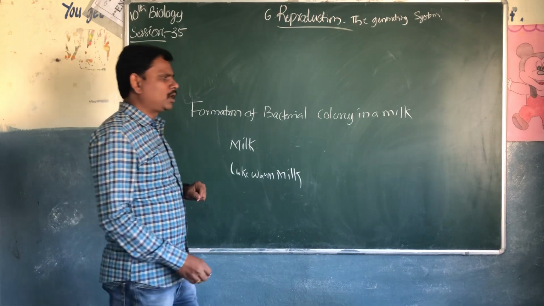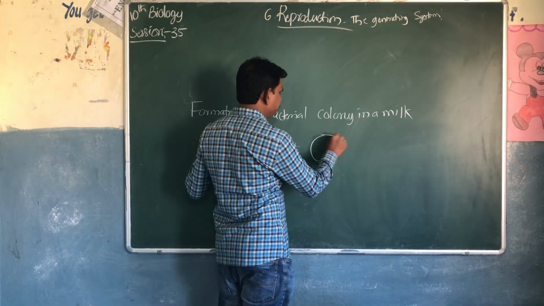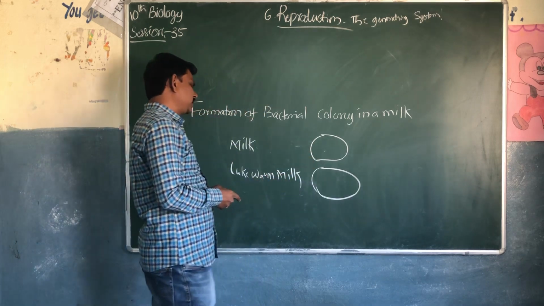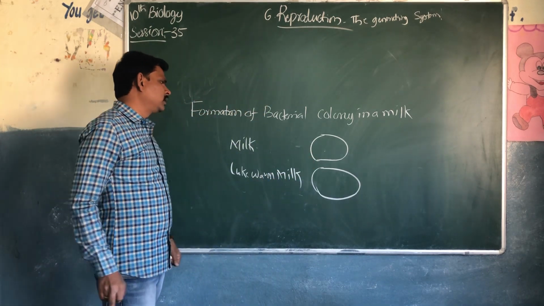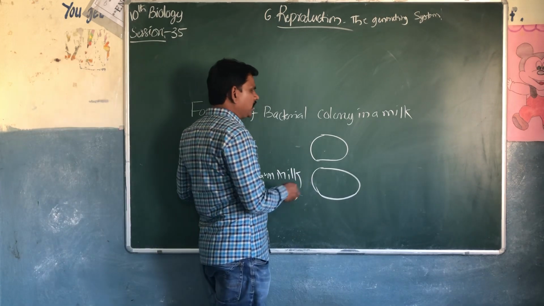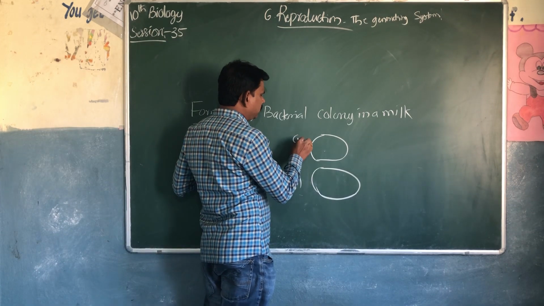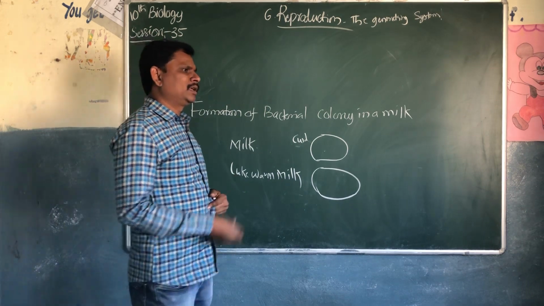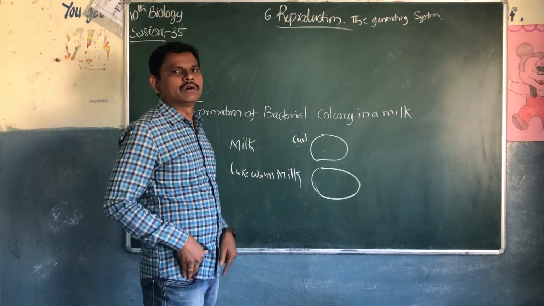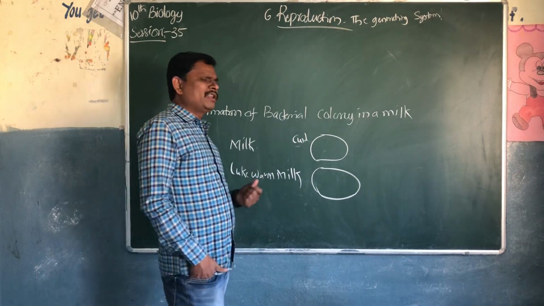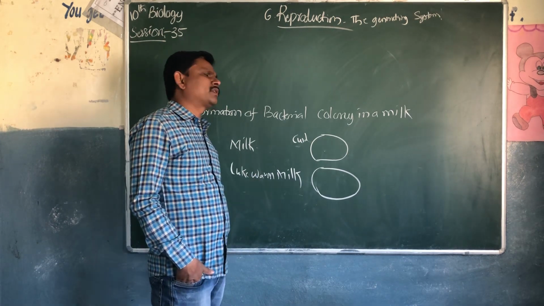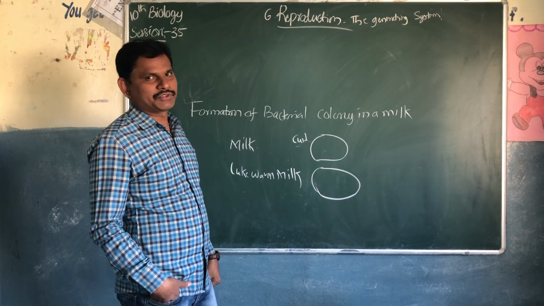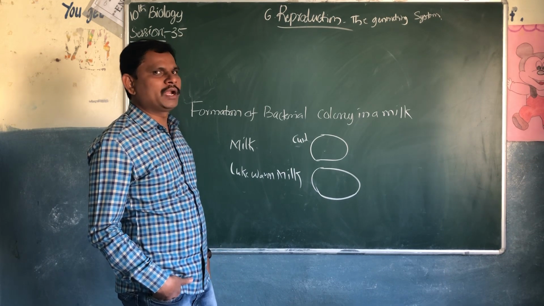Take them in bowls. Add 1 teaspoon of curd in both milks. Keep it away for a few hours. Which one will be converted very fast from milk to curd? Ask your mother these questions. How is the curd prepared in your house?